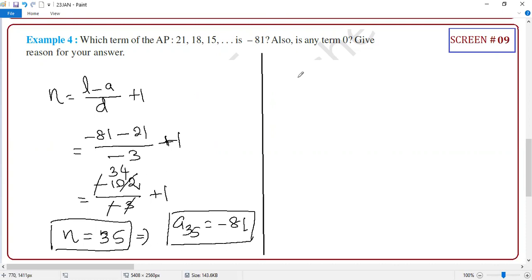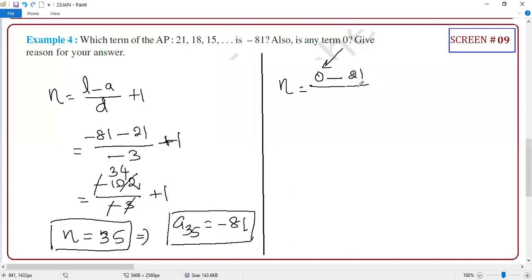Clear or not? So, guys, this is called a justification. They are not asking position, they are asking justification. But still, you have to use the position formula only, that N only. Now, this time L is what? 0. Yes or no? You are finding justification for which term? 0. Can I have a yes or no?